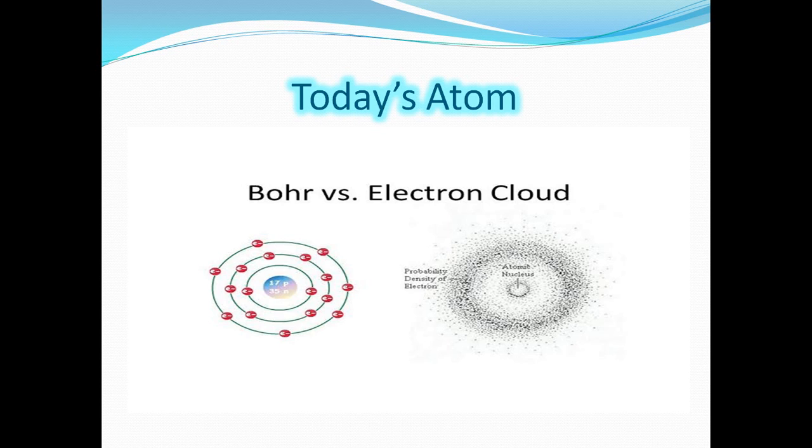They said that instead of the presence of electrons in energy levels, they changed the concept of energy levels into the electron cloud. What is meant by electron cloud? They said that the electron may be found everywhere around the atom except the nucleus. So this is today's atom.